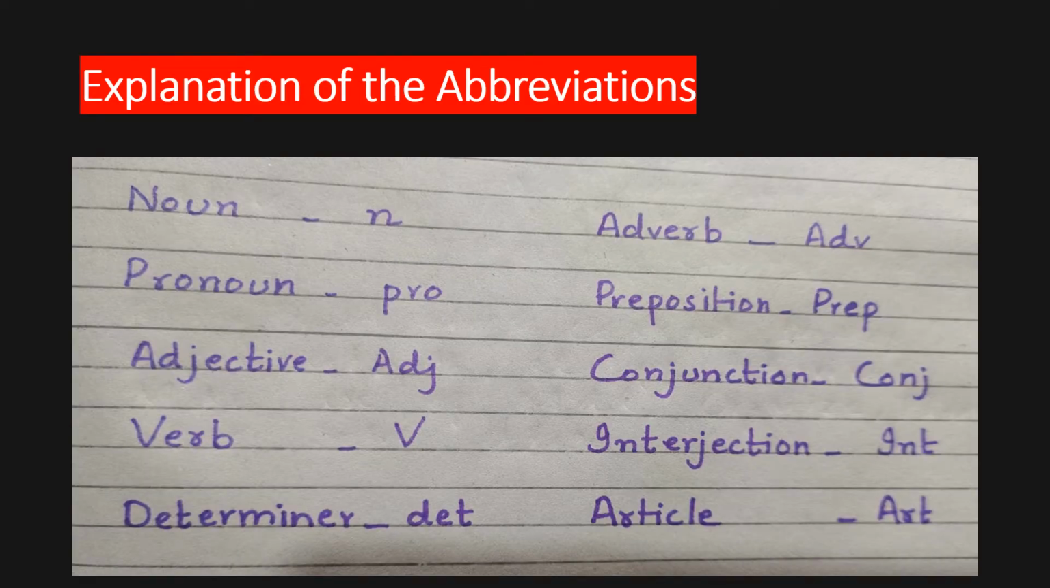First of all, we will see the explanation of the abbreviations of parts of speech that we will be using in this video. For noun, there will be N. For pronoun, there will be PRO. For adjective, there will be ADJ. For verb, there will be V. For determiner, there will be DET. For adverb, there will be adv. For preposition, there will be prep. For conjunction, there will be conj. For interjection, there will be int. For article, there will be art. And for helping verb, there will be hv.